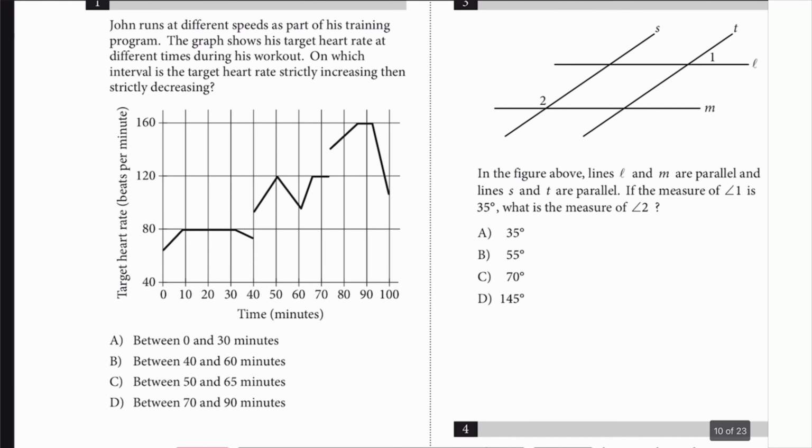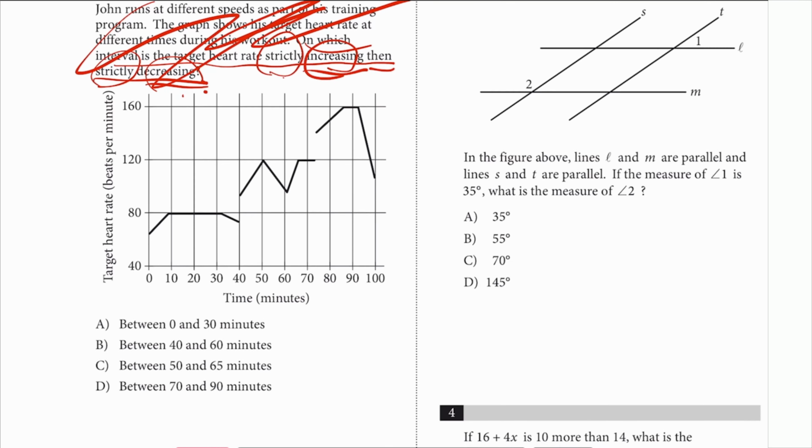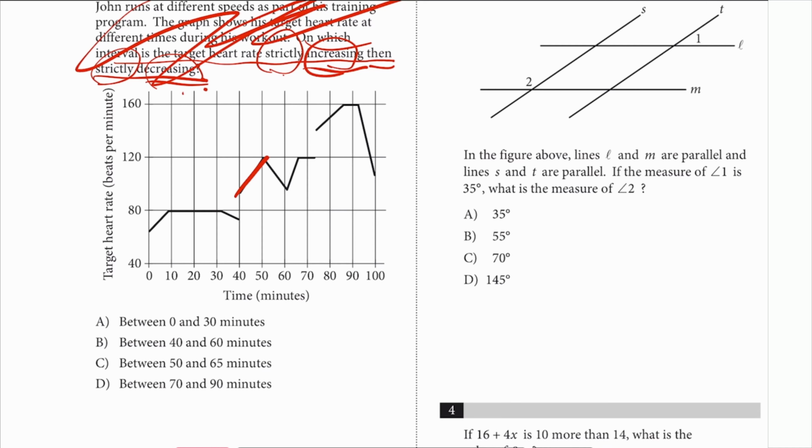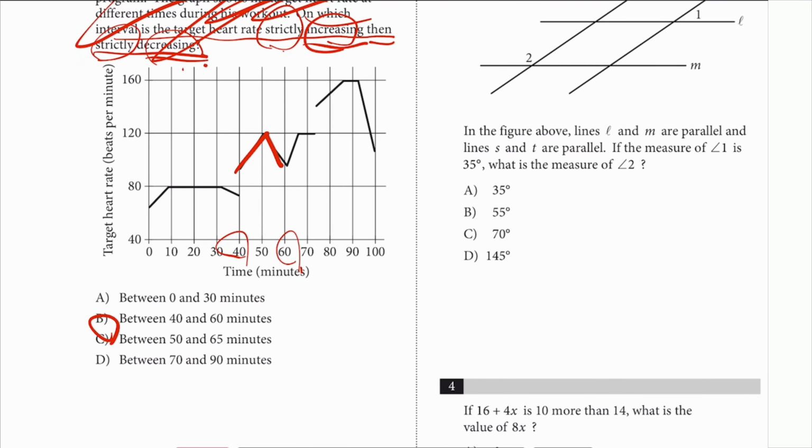Section 4. John runs. Oh, I don't want to read that. On which of the following intervals is John's speed strictly increasing, then strictly decreasing? So strictly increasing, then strictly decreasing. All right, that looks like right there, doesn't it? Strictly increase and strictly decrease. There's no stalling in between. So what is that? That's like 40 minutes to 60 minutes, and that's choice B.